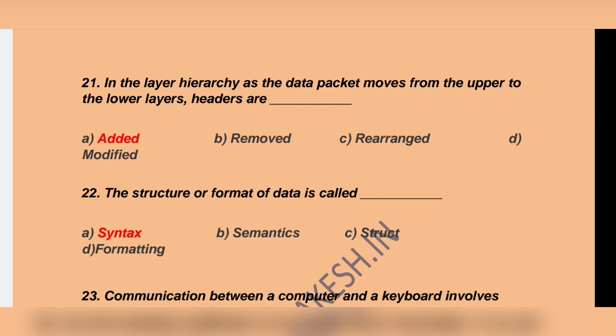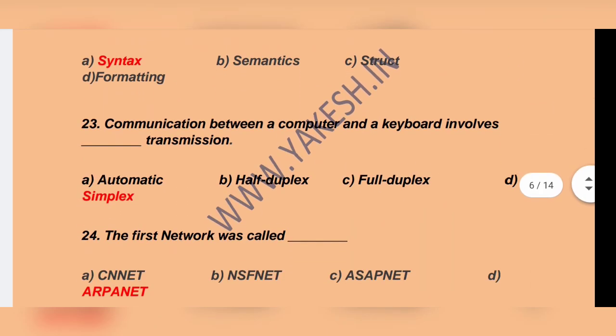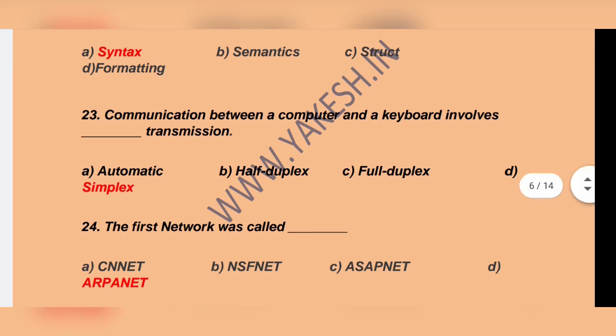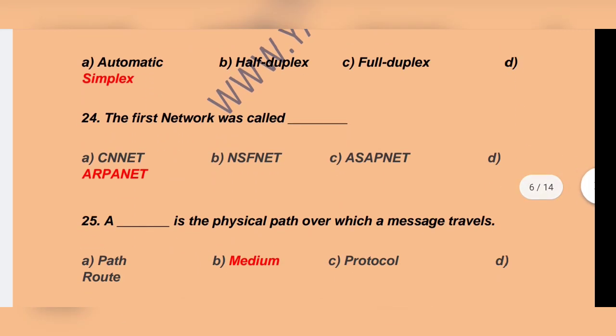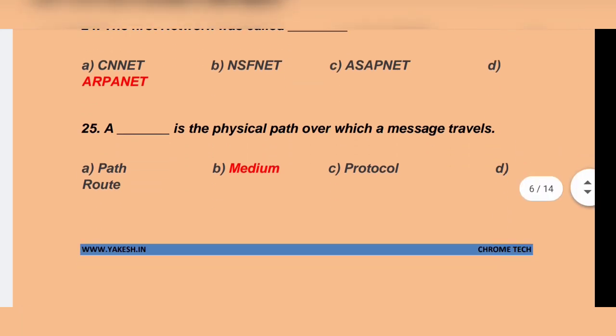Next question. The structure or format of data is called dash. Option A. Syntax. Communication between a computer and a keyboard involves dash transmission. Option D. Simplex transmission. The first network was called dash. ARPANET. Option D. ARPANET is the correct answer. Next question. A dash is a physical path over which a message travels. Option B. Medium.